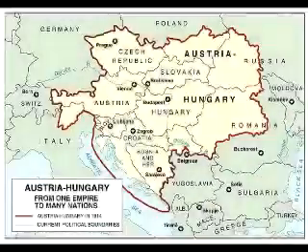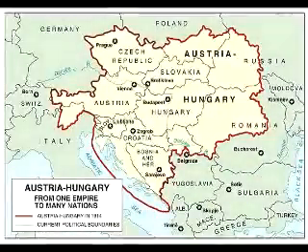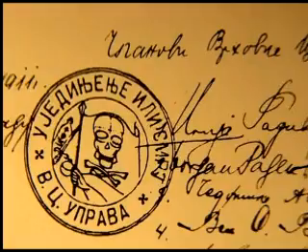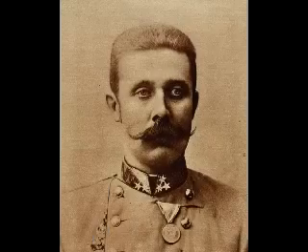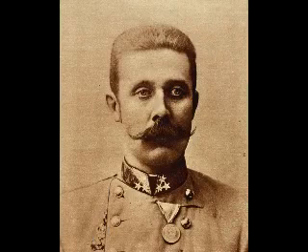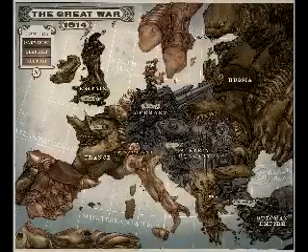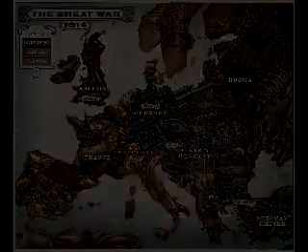Many Serbians felt that they would be next, and they formed secret terrorist organizations to rebel violently against Austria. One of these organizations was called the Black Hand. On June 28, 1914, a Black Hand operative named Gavrilo Princip assassinated Archduke Franz Ferdinand, the heir to the throne of Austria, along with his wife, Sophie. This single act of terrorism began what was at the time called the Great War, which we now call World War I.